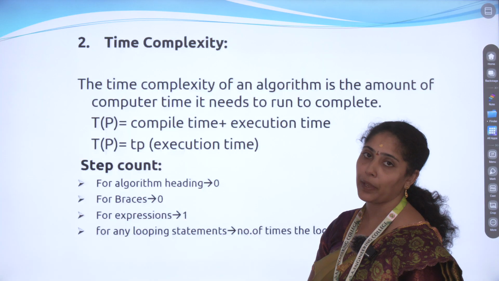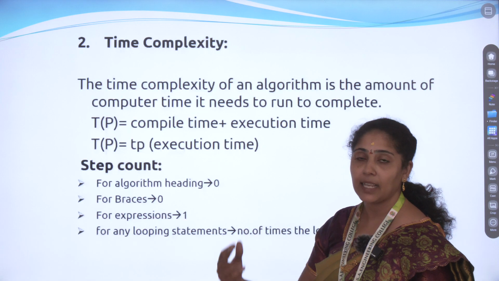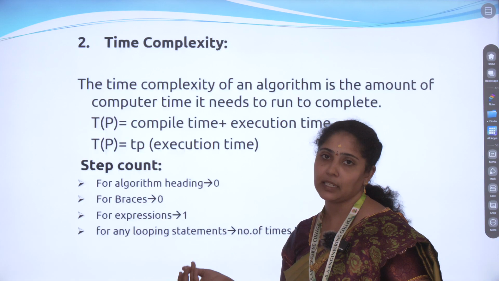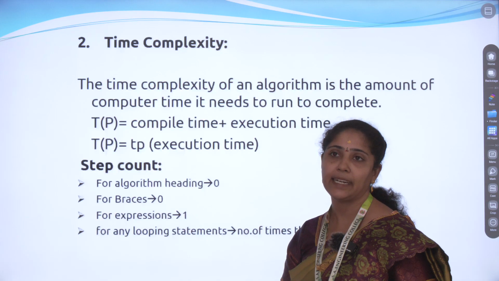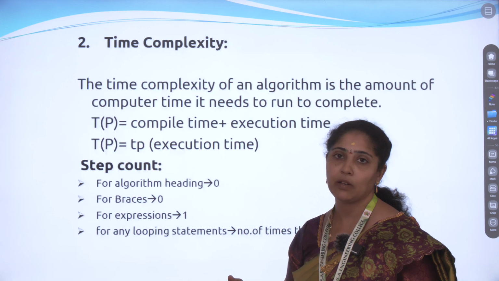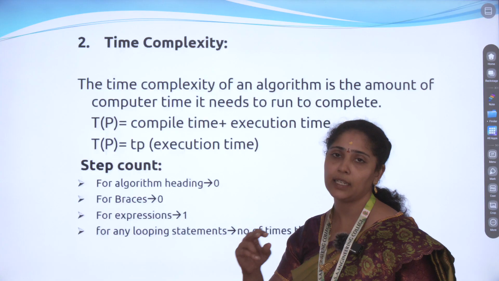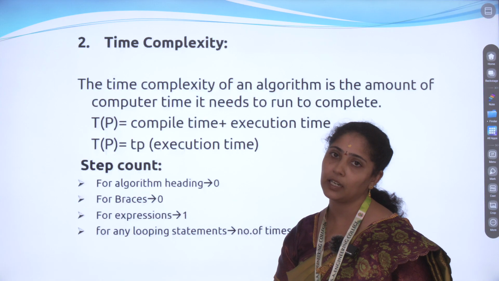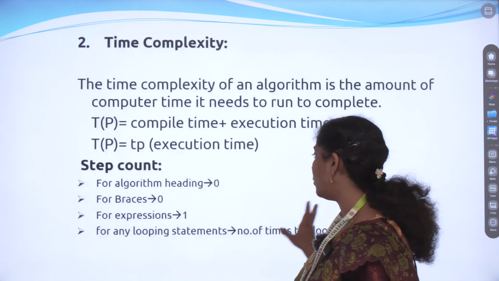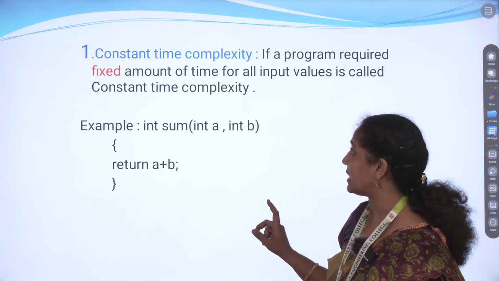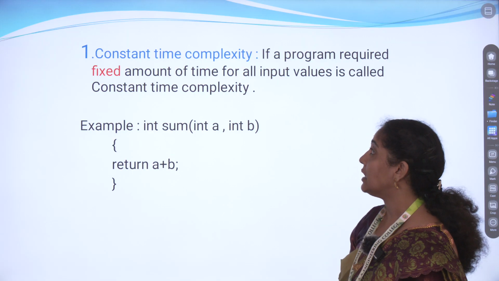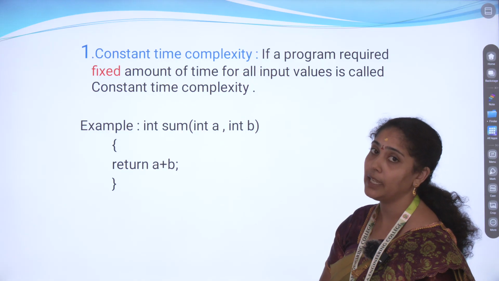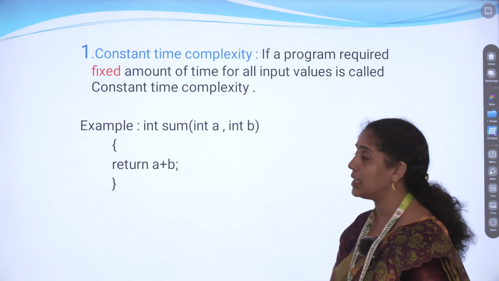How many times the loop executes, that many times the time will increase. If the loop is executed 100 times, the time increases based on that. If the loop executes only 10 times, there is definitely a difference, because 10 executions take 10 milliseconds and 100 executions take 100 milliseconds. So 100 loop executions will definitely take more time, and that is what they are telling us here. In time complexity also there are two things: constant time complexity and variable time complexity.